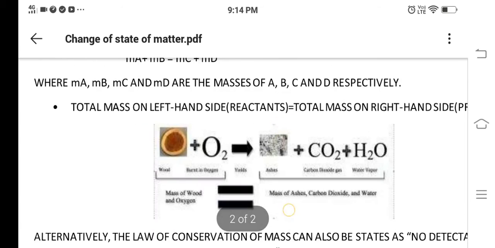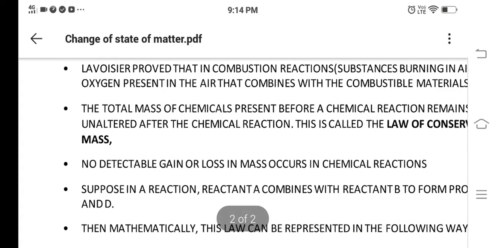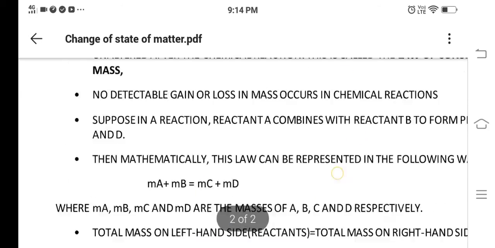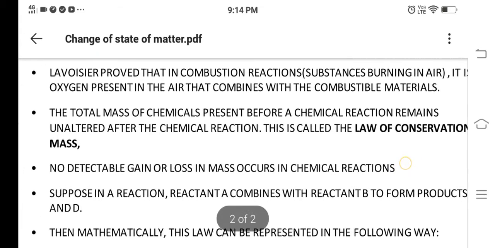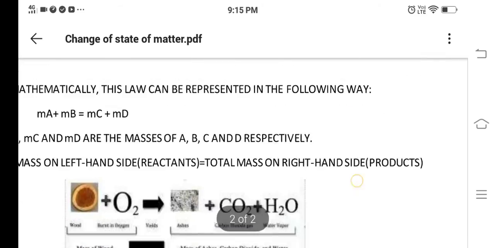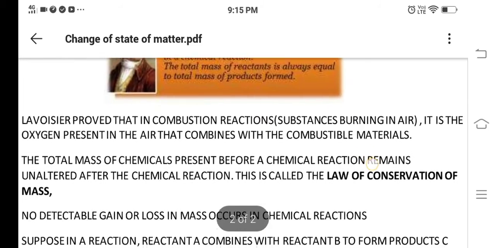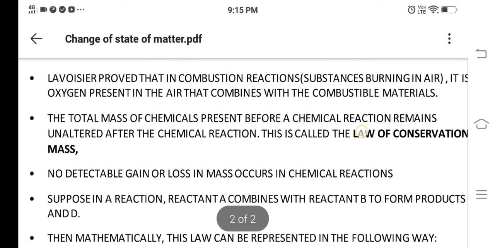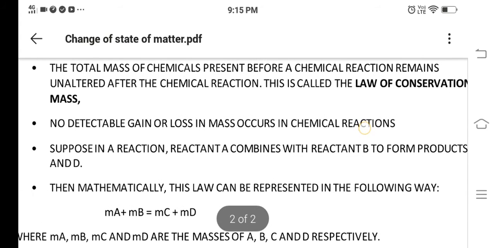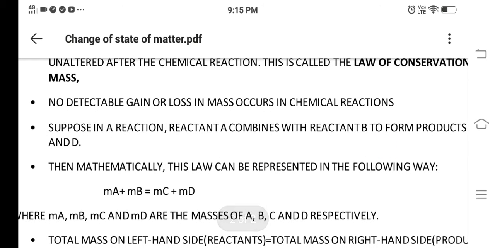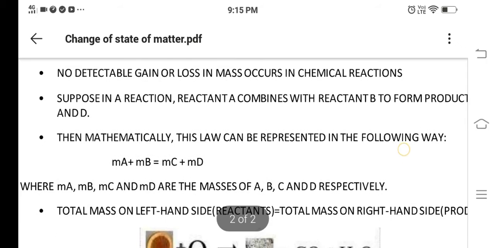So the total mass of chemicals present before a chemical reaction, which is the wood and oxygen, remains unaltered, it does not change even after the chemical reaction, because we get the same amount. This is the law of conservation of mass. During this process, no detectable gain or loss in mass occurs in a chemical reaction. We do not lose or gain anything in mass. The mass remains the same.